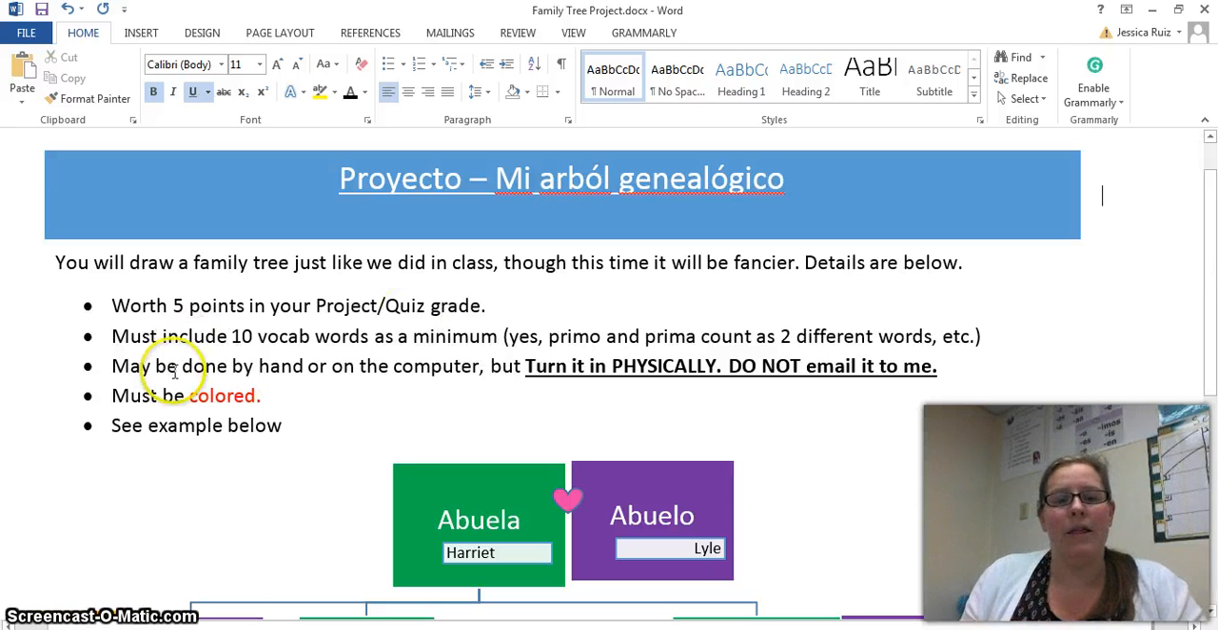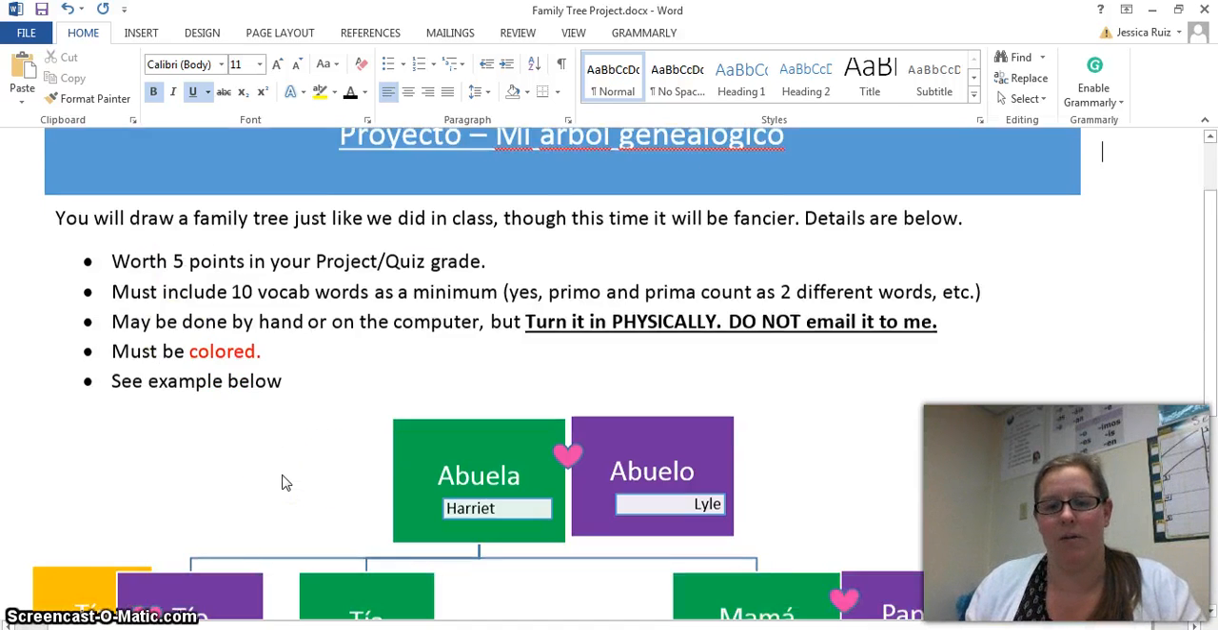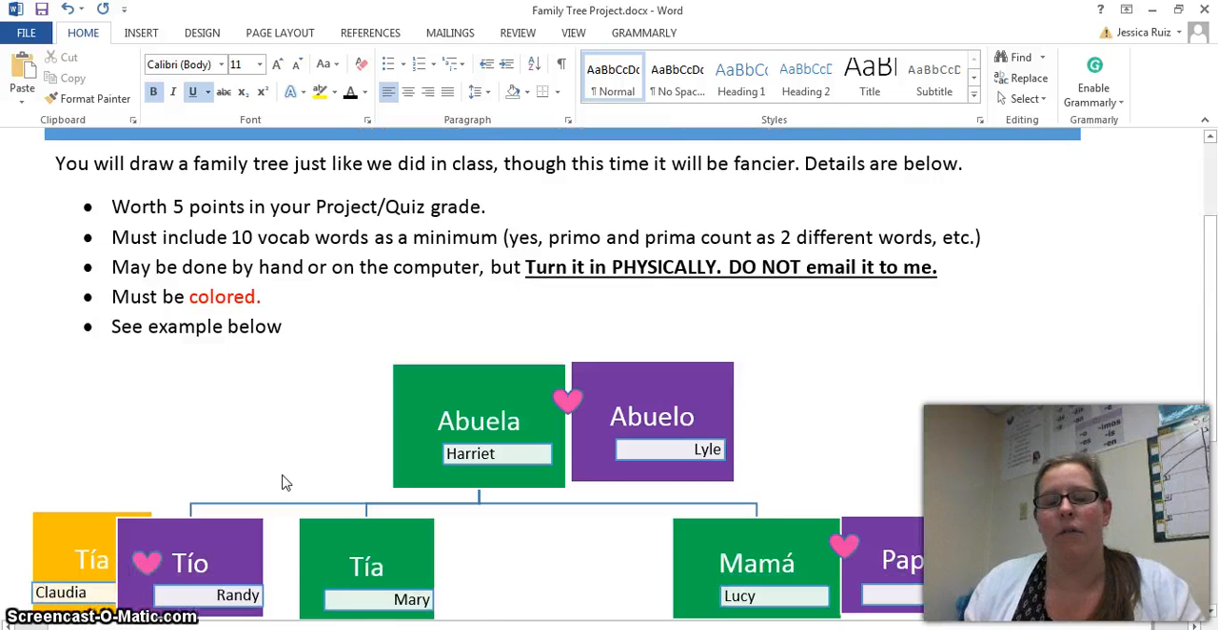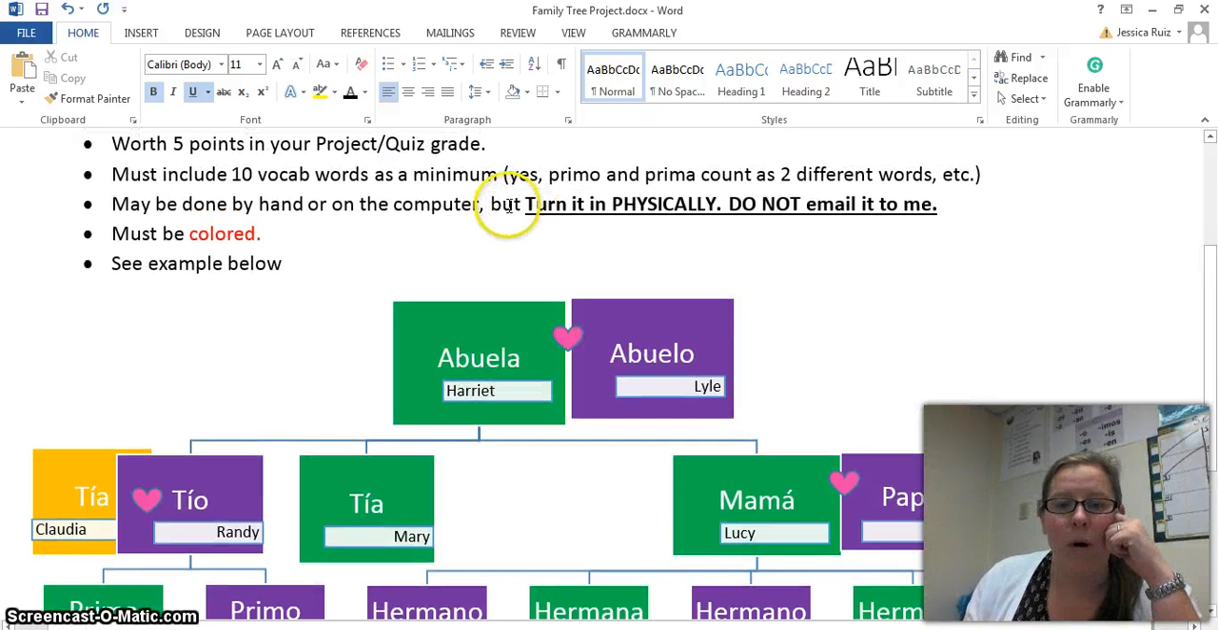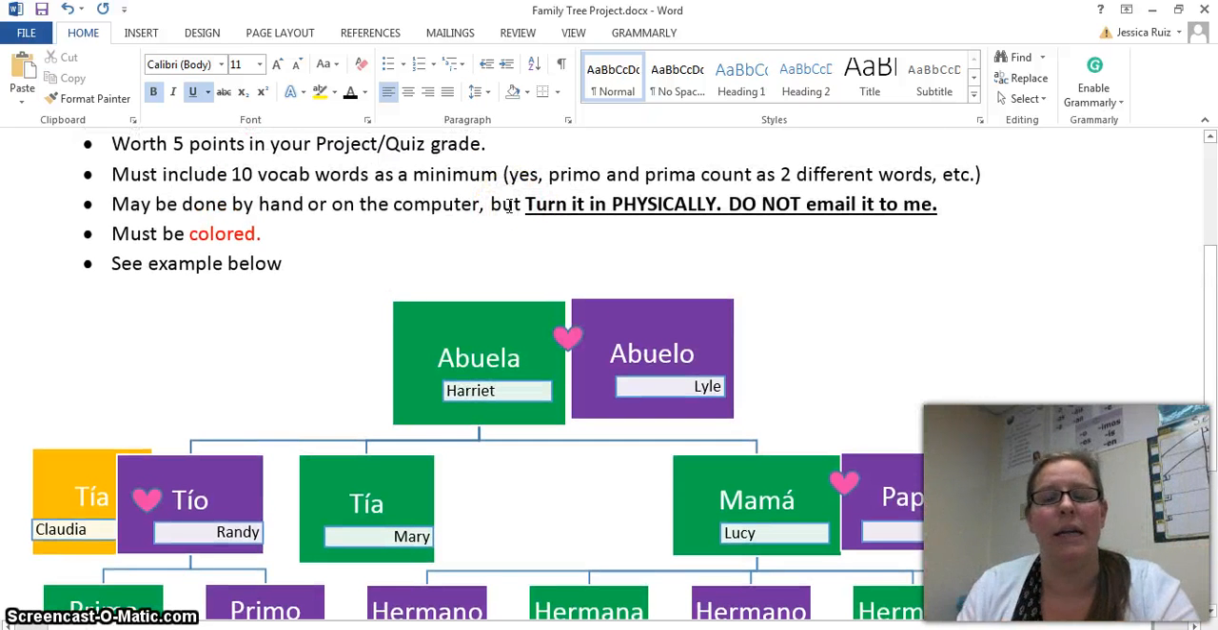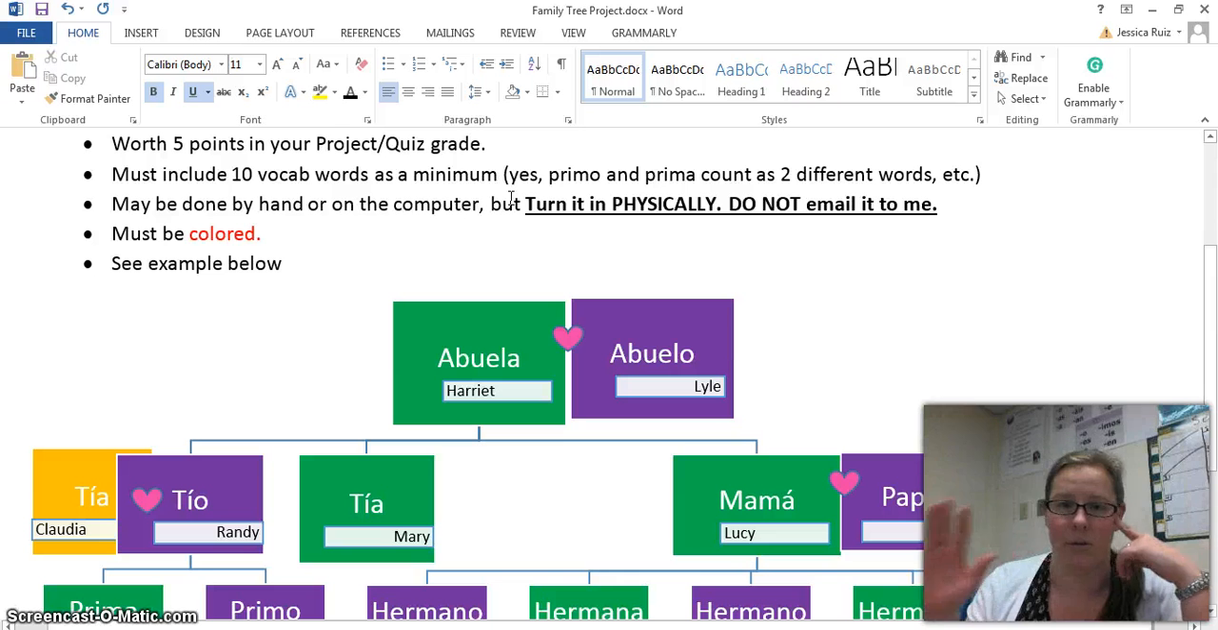So this can be done by hand or on the computer, whatever you want to do. Honestly, I think it's easier to do it by hand, personally. Because to do it on the computer, if you're using Microsoft Word, for example, it takes forever to format this smart chart correctly. I think it's just easier to use the other one. But whatever way you do it, you are turning it in physically. I repeat, you are turning it in physically. You are not going to email it to me under any circumstances.